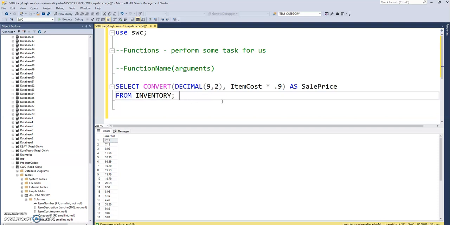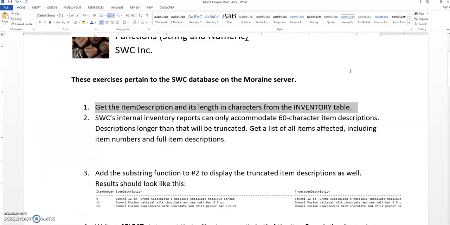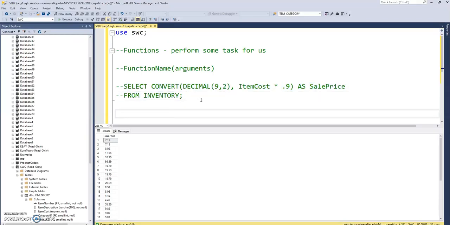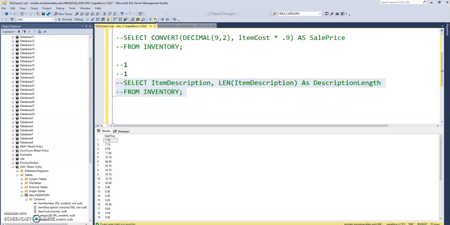So we'll start out with a couple of easy string functions. Let me comment this out. I'm in the SWC database using this exercise sheet. Here it says, get the item description and its length in characters from the inventory table. So here we're going to be using what is called the LEN function, LEN short for length. And let me put my number in here. So basically, we were told to select the item description and the length of that description in characters.